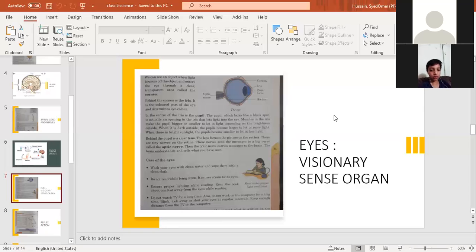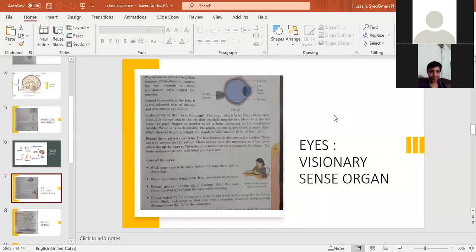If we enter a dark room, our pupil gets bigger. But if we enter an already bright room, our pupil gets smaller. This contraction and relaxation is controlled by the muscles in our eyes.